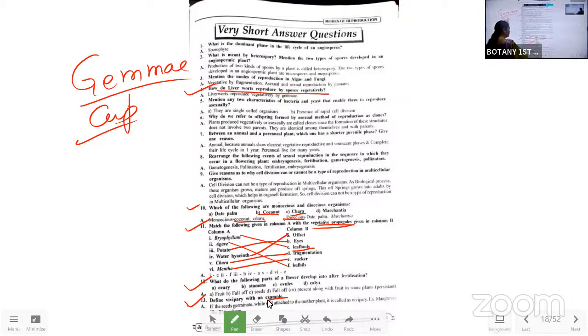And here, what do the following parts of the flower develop into after fertilization? After fertilization, which part develops into what? What we have already discussed. Ovary develops into fruit. Stamens will wither off. Ovules into the seeds. Calyx will wither off. That is fall off. That's it. With this, we have finished the 6 chapters VSQs, and we will go with the other LAQ, that is from the anatomy.